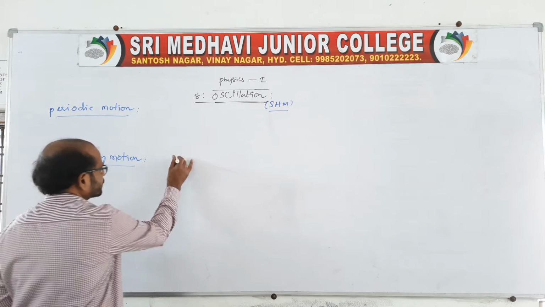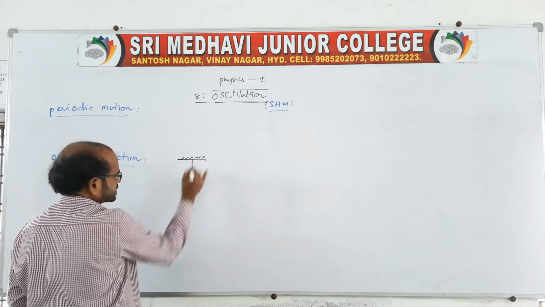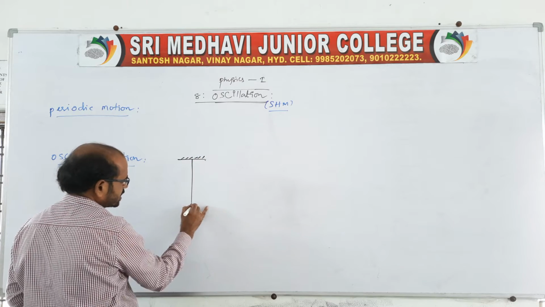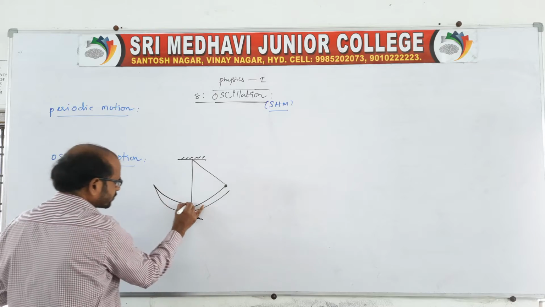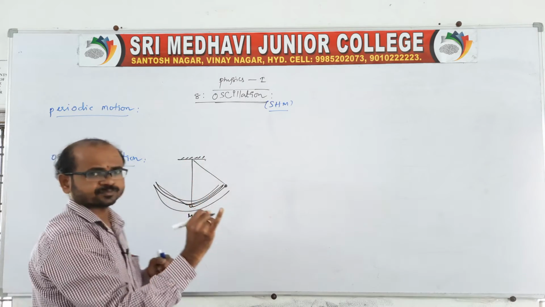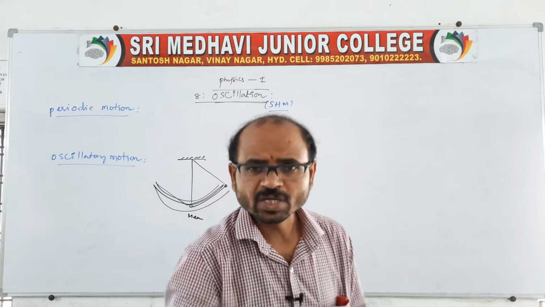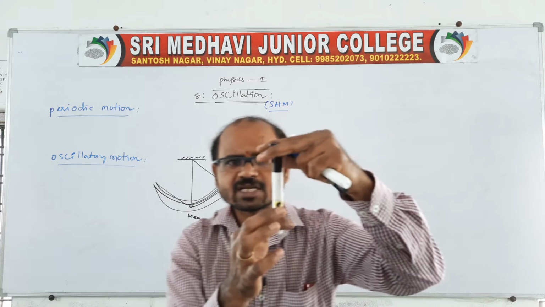I would like to tell you, suppose there is one pendulum fixed to a rigid support like this. It is at the mean position. Of course, it is pulled aside and released. Therefore, it makes a to and fro motion like this. Is it okay? The to and fro motion of a body about a fixed point. Suppose the pen is fixed like this.